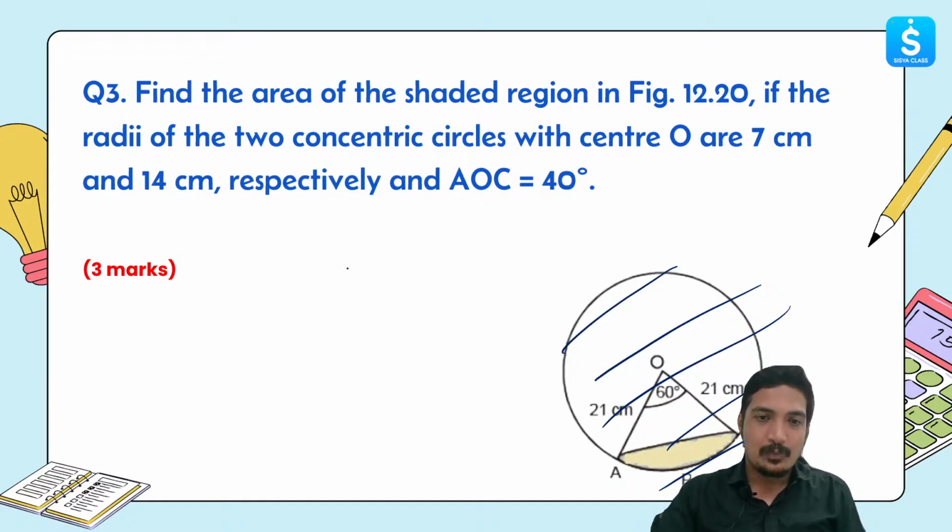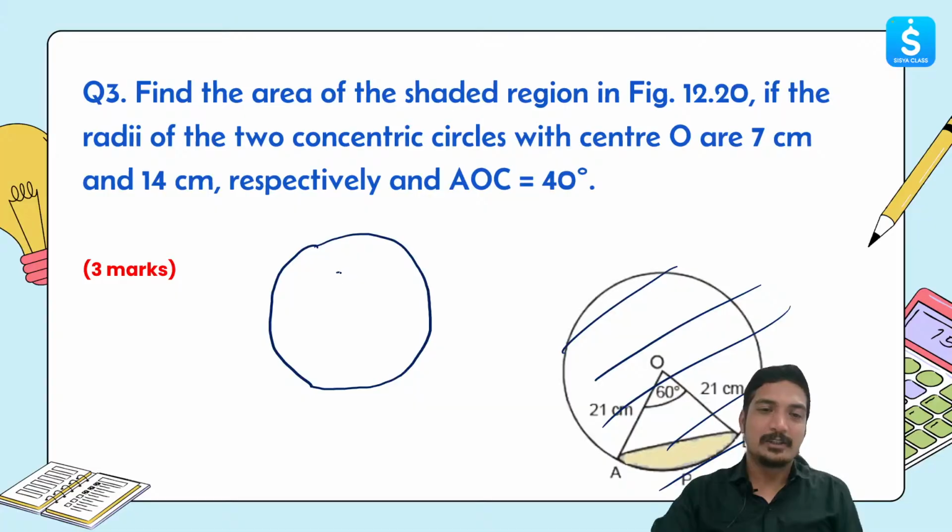So what we are going to do is we are going to take a circle, and we have two concentric circles basically. So I'm going to make one more circle inside this. Now the center is said to be O. Now the radius is 7 centimeter and 14 centimeter. So from here to here it's going to be 7, and from here to here it's going to be 14.